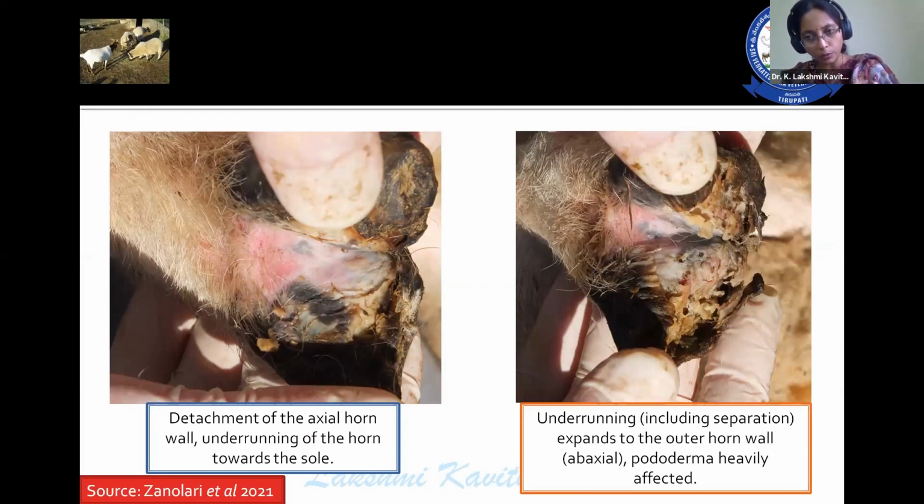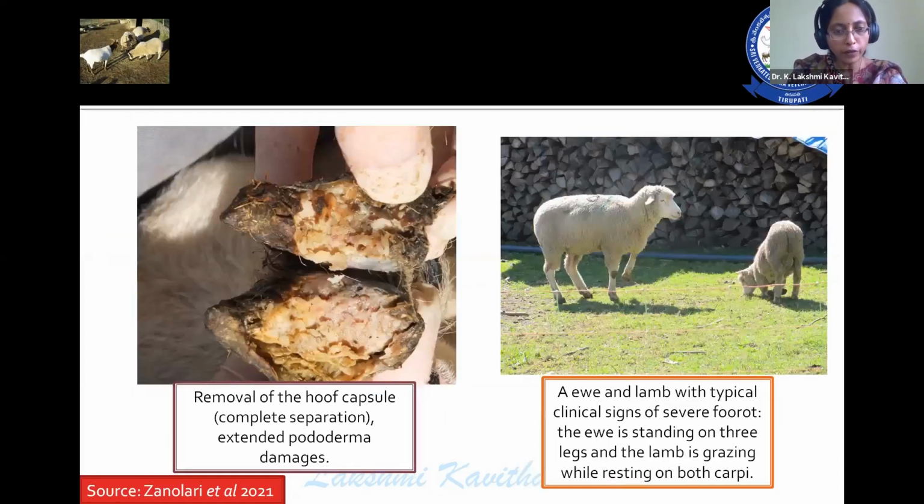Underrunning expands to the outer horn wall, that is the abaxial wall, and the pododerma gets affected, and then removal of the hoof capsule, complete separation, and extended pododerma damage is observed. Because of this, the animal suffers a lot of pain, and these two animals are suffering from severe foot rot. One animal is standing on 3 legs by folding the affected limb. The other one is grazing by resting on its carpals.